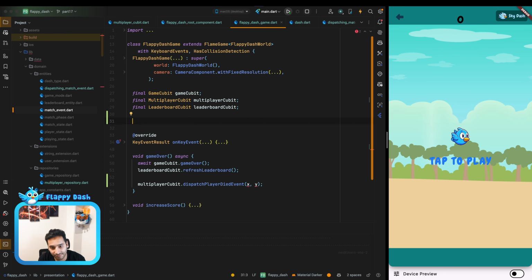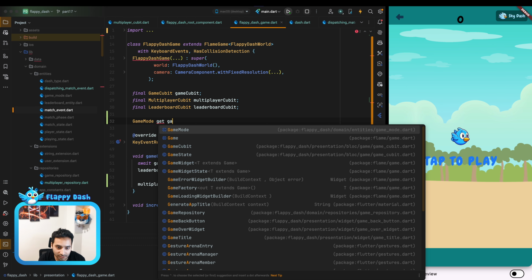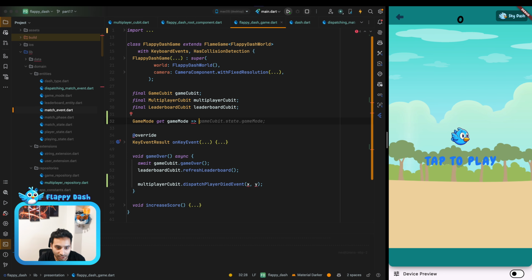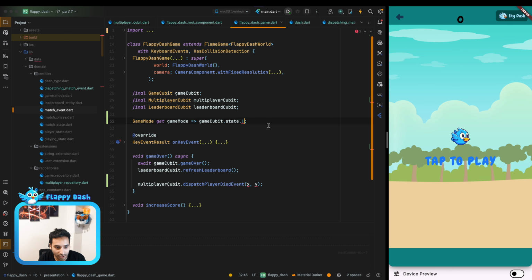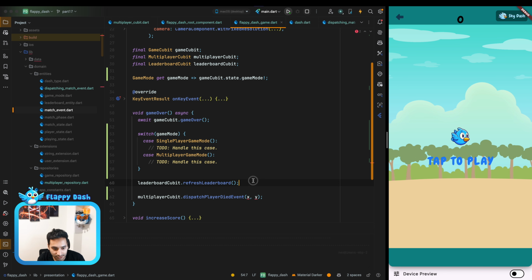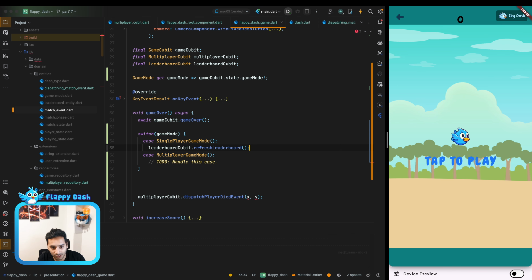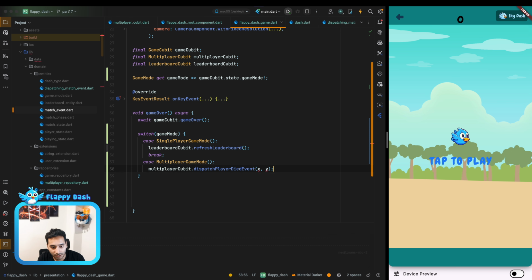So let's have a getter here. We can say game mode get game mode, and it's going to be game qubit dot state dot game mode. And let's have a hard check here. And now we can have a switch case over the game mode, and for example we can say in the single player game mode call this one, otherwise we need to call this one.